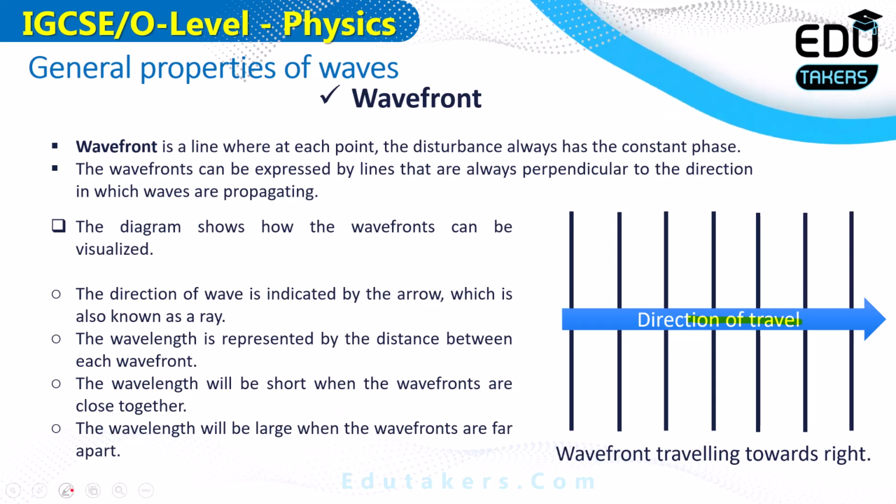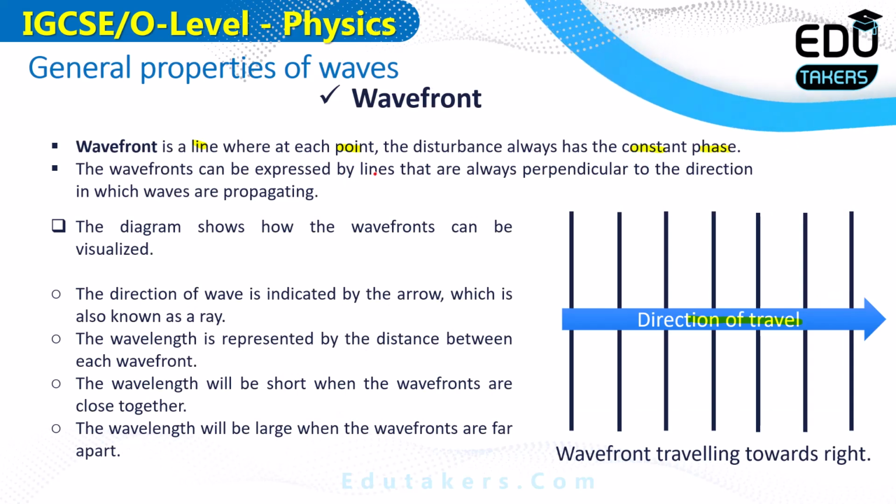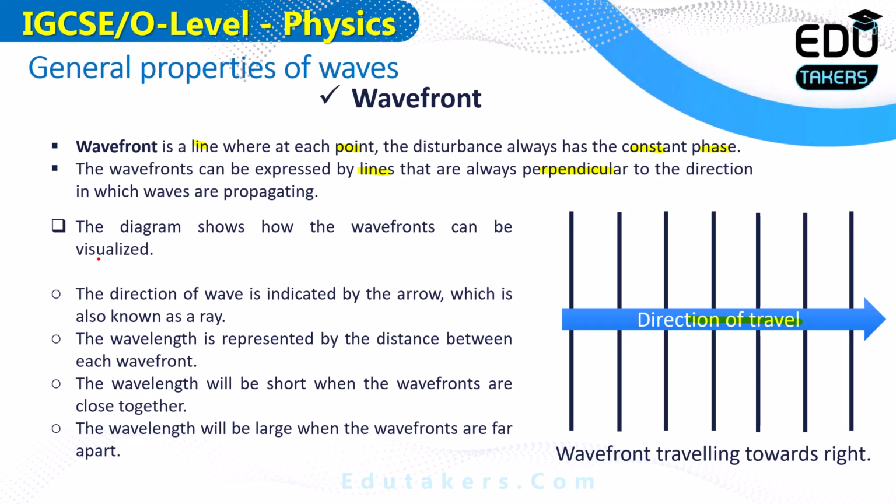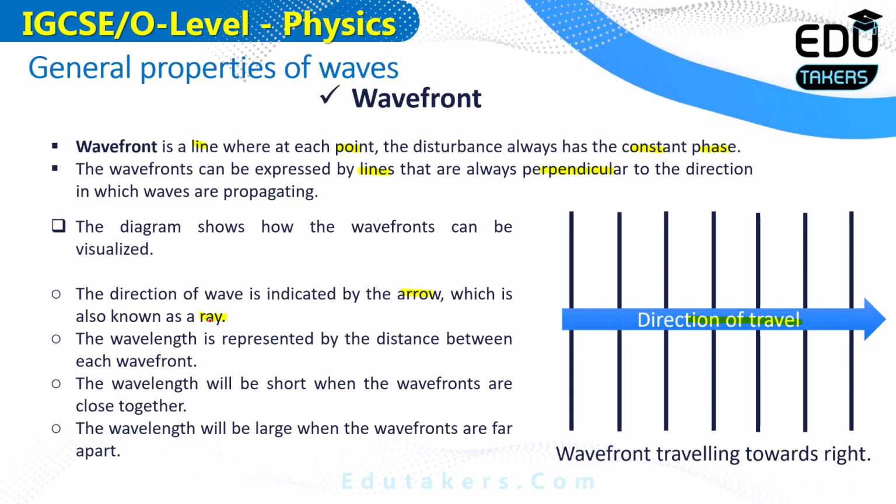Here you can see the definition of the wavefront. It is the line where at each point the disturbance always has the constant phase. The wavefront can be expressed by the lines that are always perpendicular to the direction in which the waves are traveling. Perpendicular means that they make an angle of 90 degrees to the direction in which the wave is traveling. The diagram on the right hand side shows how the wavefronts can be visualized. The direction of the wave is indicated by the arrow, which is also called the ray. The direction in which the wave is traveling is represented by the ray.